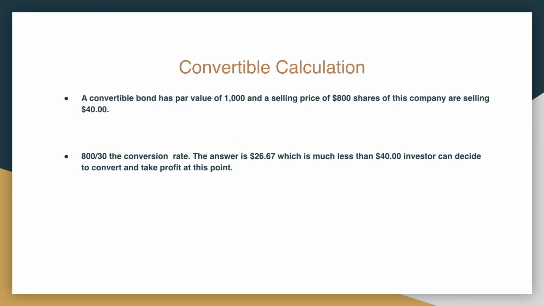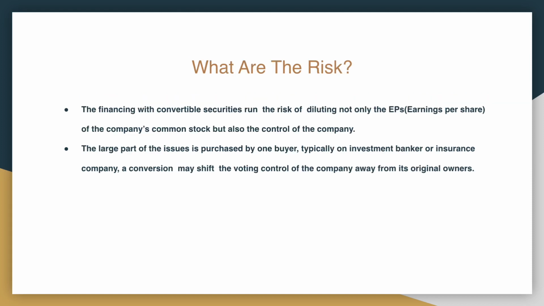Convertible calculation. A convertible bond has a par value of $1,000 and a selling price of $800. Shares of this company are selling for $40. 800 divided by 30 is the conversion rate. The answer is 26.67, which means it's less than $40, so the investor can decide to convert or take profit at this point. What are some risks?